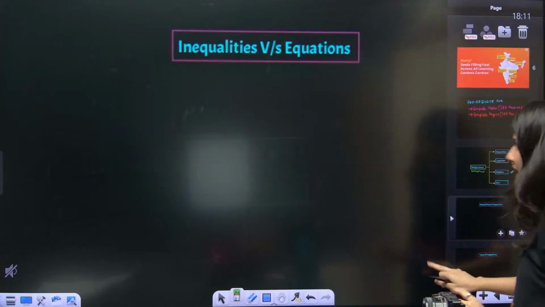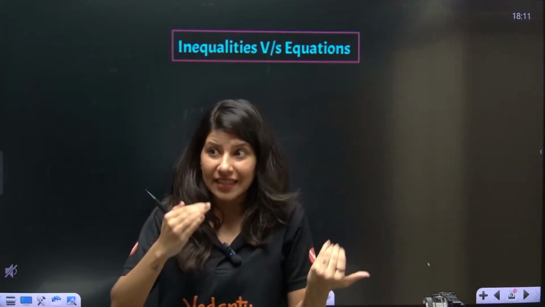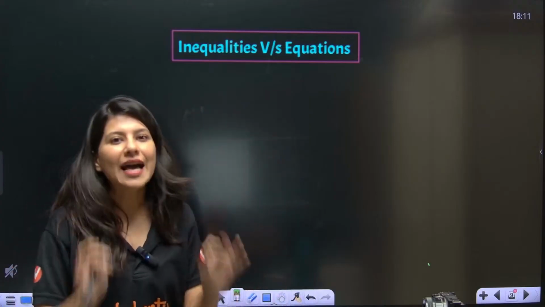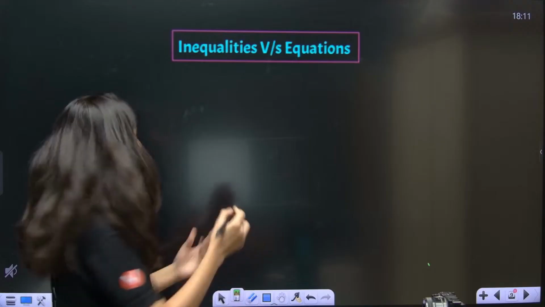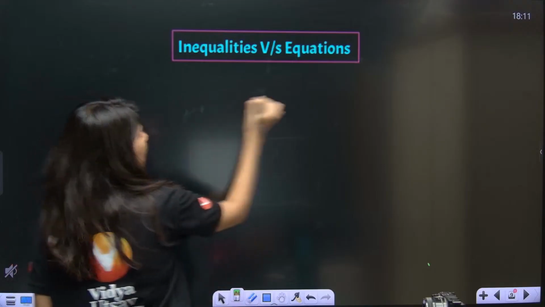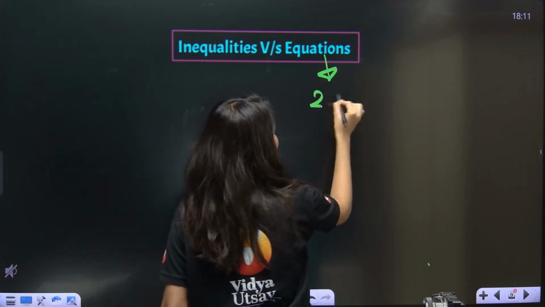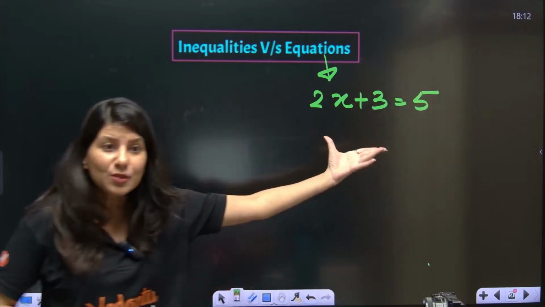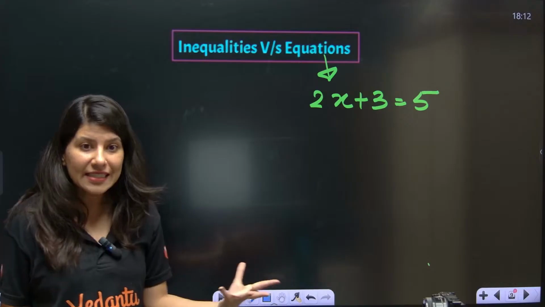Now see, in class 10th and before class 10th, we know exactly how to solve equations. If I just give you that 2x plus 3 is equals to 5, you will be able to solve this equation very nicely.